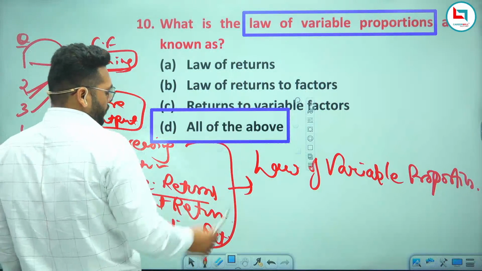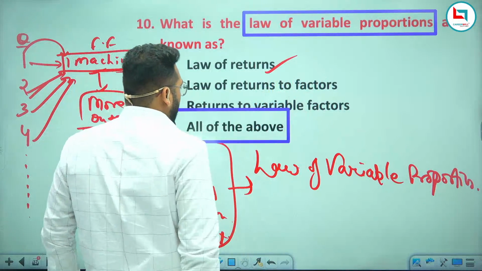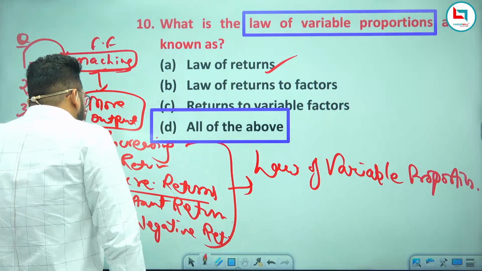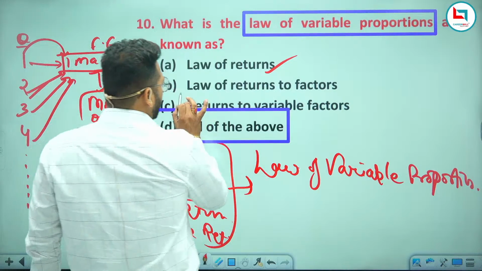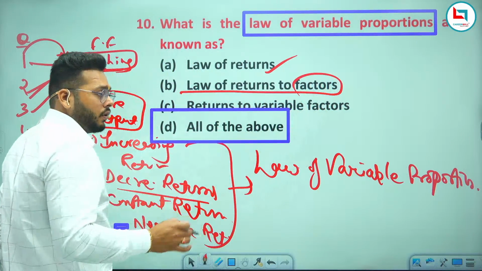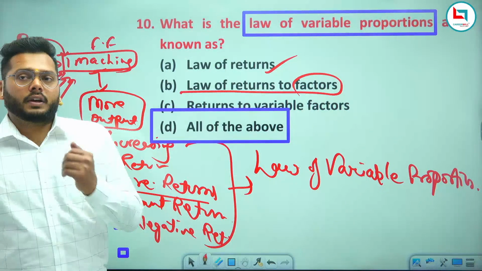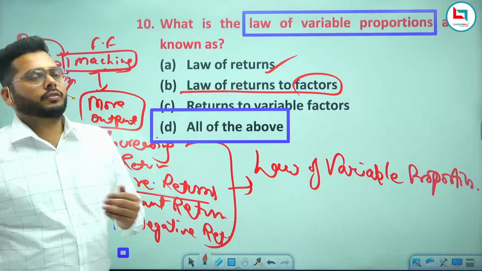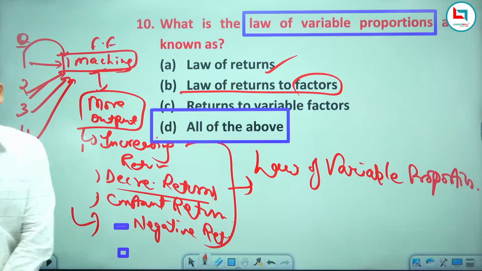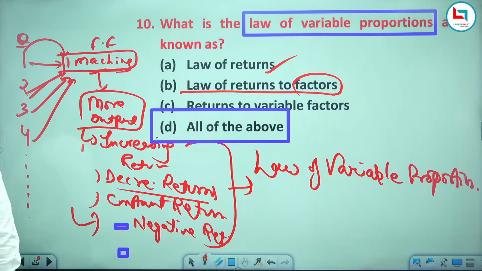This law of variable proportion is also called law of returns to a scale. This is also called law of returns to factors, and also returns to a variable factor. So whatever the amount of variable factor you are using, the amount of production you are getting. So this is what is called the law of variable proportion.